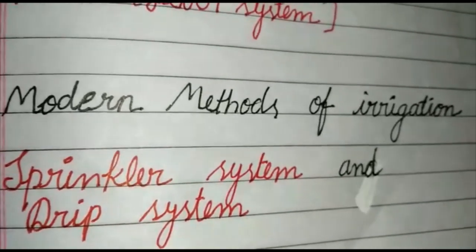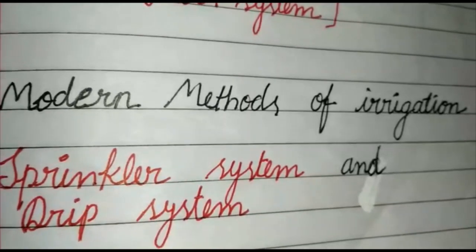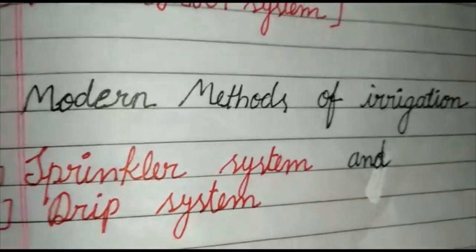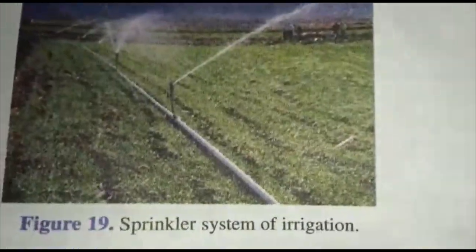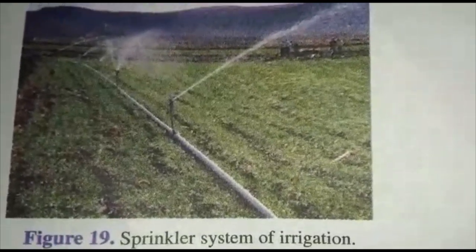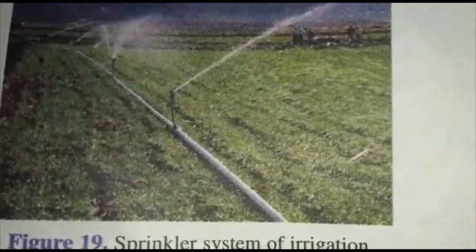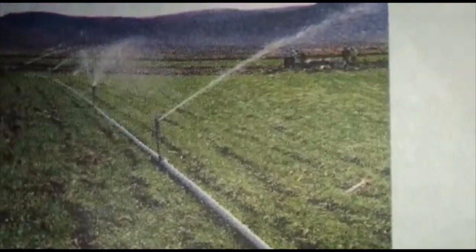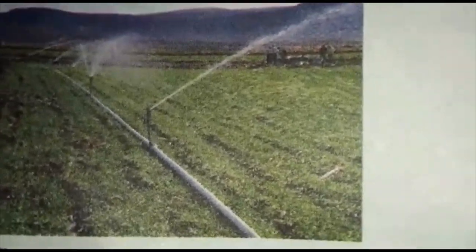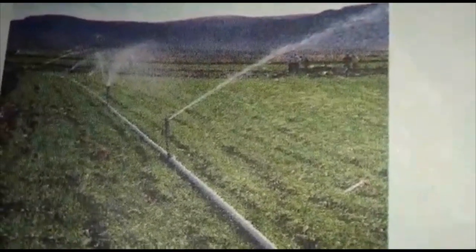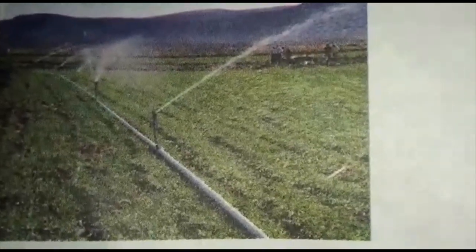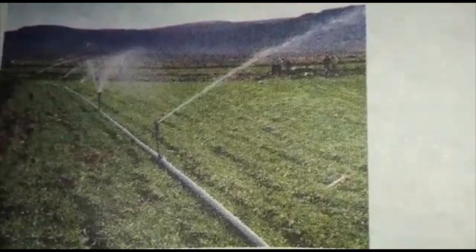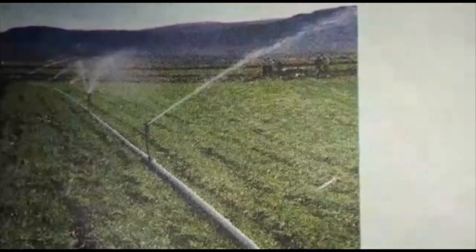In the sprinkler system, we can see in this picture a sprinkler system of irrigation. In the sprinkler system of irrigation, a main pipeline is laid in the fields. Perpendicular pipes having rotating nozzles at the top are joined to the main pipeline at regular intervals.